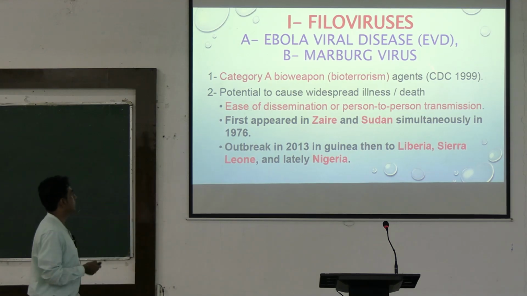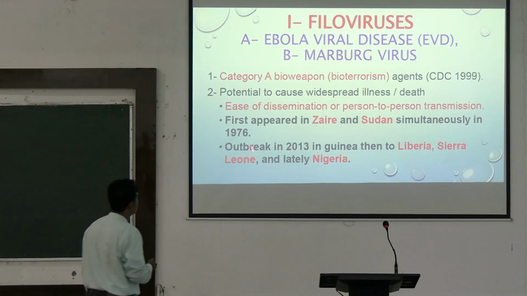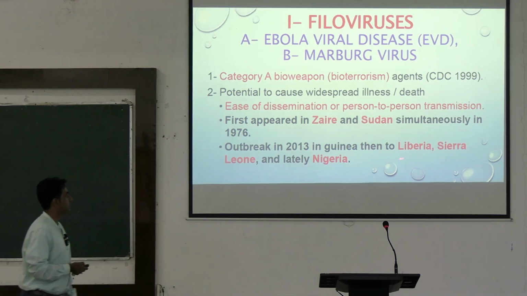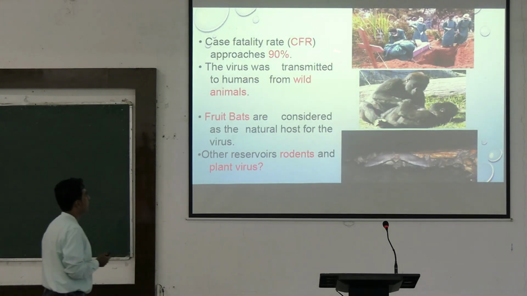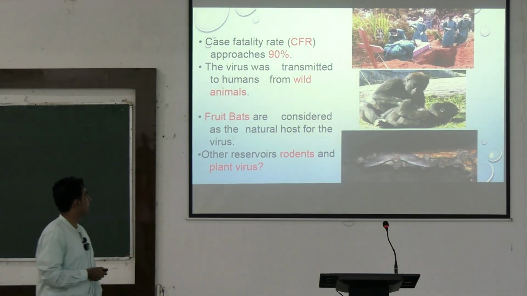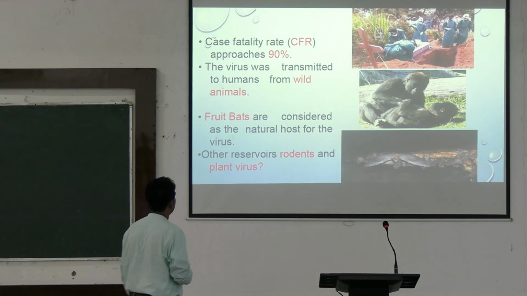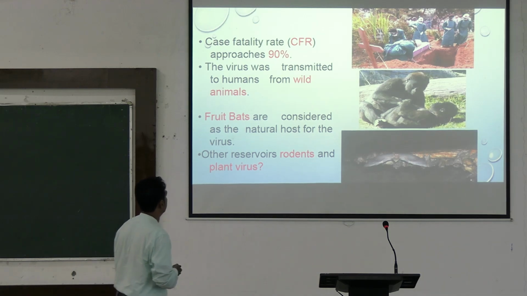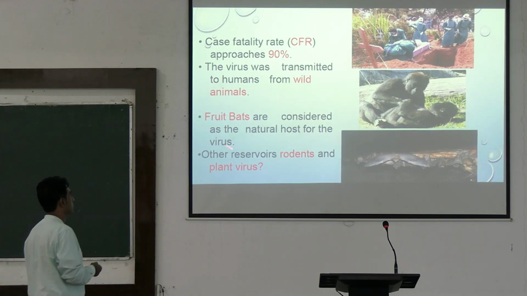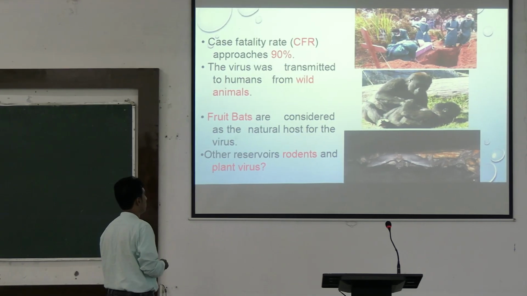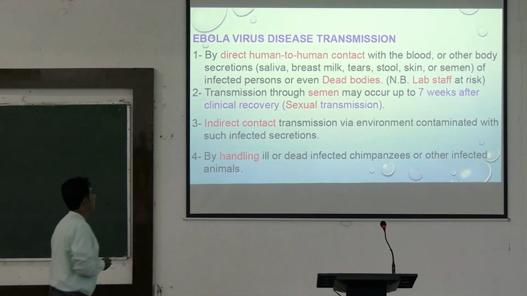The Ebola virus first appeared in Zaire and Sudan in 1976 and the outbreaks occurred in 2013 in Liberia, Sierra Leone and lately to Nigeria. The case fatality rate of Ebola virus approaches almost 90%. This virus was transmitted from wild animals to humans, and then from humans to humans. Natural habitat: fruit bats are considered as the natural host for this virus and other reservoirs are rodents and plants. How does this transmission occur?